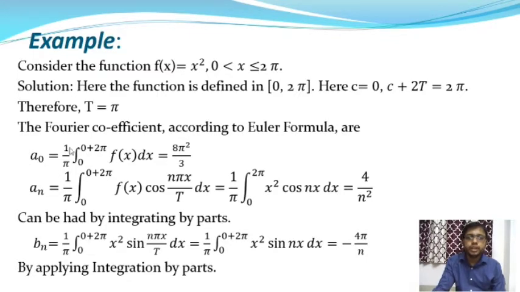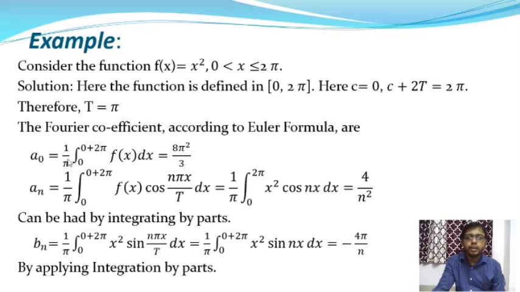Therefore a0 is equal to 1 by pi into integration over 0 to 0 plus 2 pi f of x dx, where f of x is equal to x square. So 1 by pi into integration over 0 to 2 pi of x square dx. Now integrating the function x square, where the upper limit is 2 pi and lower limit is 0, we will get the value of a0, and it will be 8 pi square by 3.